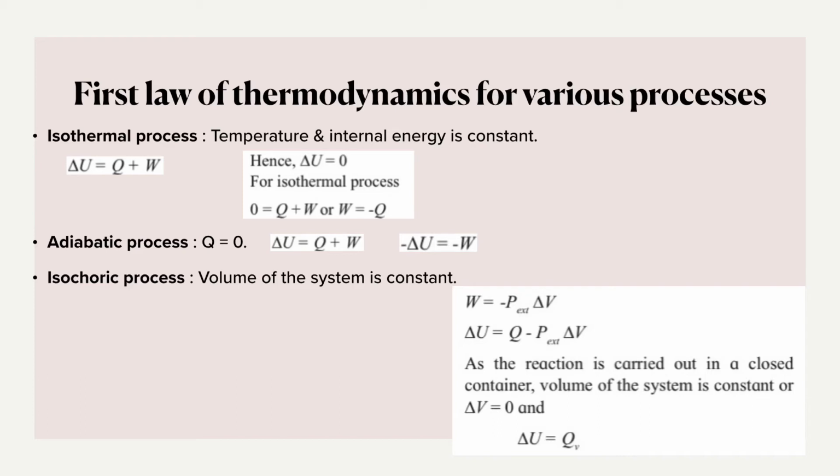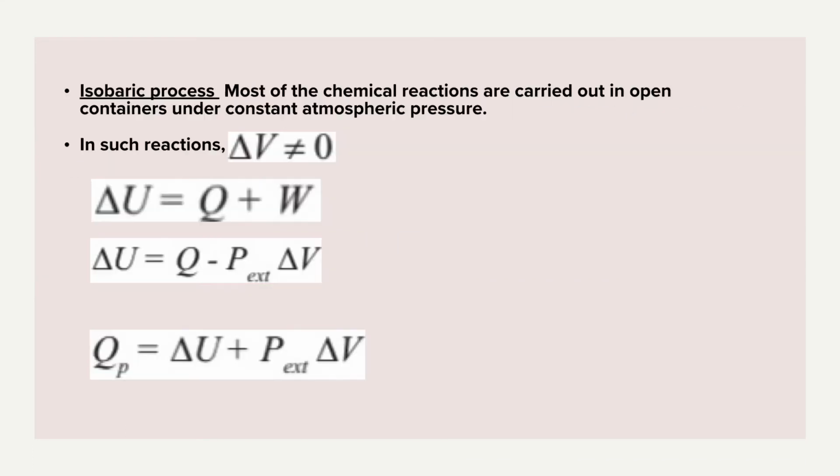So, I can say that the change in internal energy of the system is due to heat transfer at constant volume. Okay, and over here U is said to be a state function, so therefore QV is also a state function. Okay, now the last process, isobaric process.